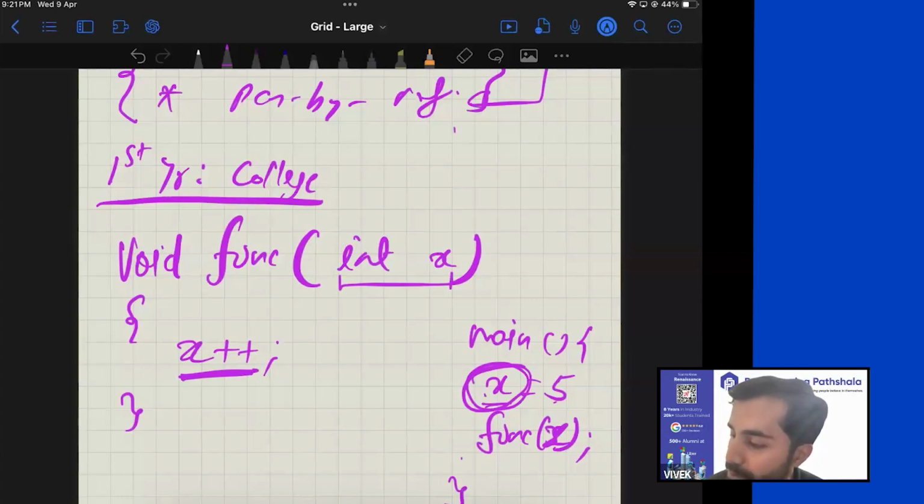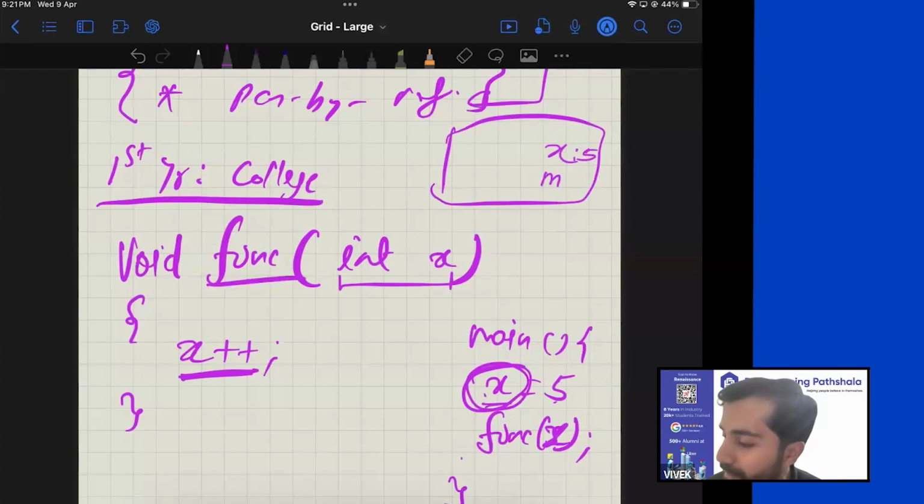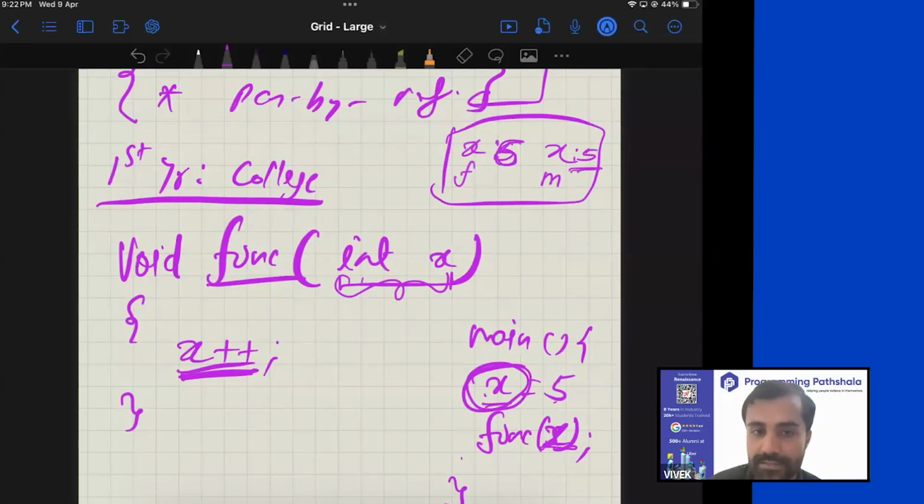So imagine this is your computer memory. In your computer memory, there is an x. This x is of main, whose value is 5. Now when you invoke func and pass x, then a copy of x is created. That copy is exactly equal to 5, but that copy belongs to func. So if you do x plus plus, it is this particular x which gets changed. This x is changed, that x is unchanged.